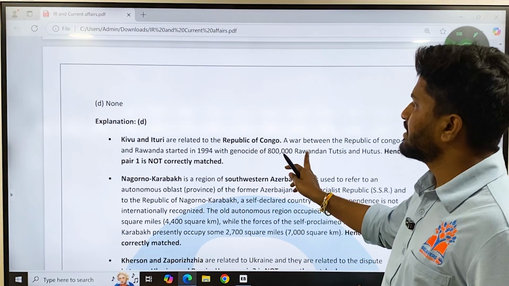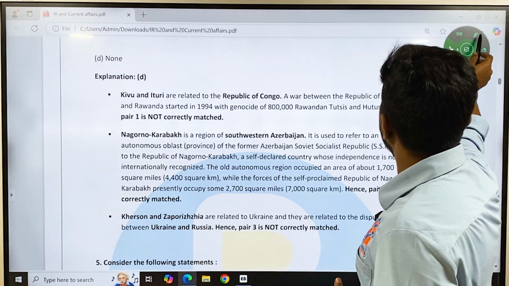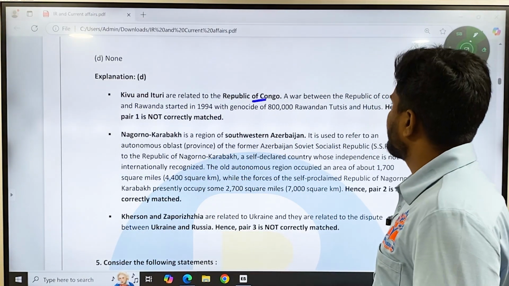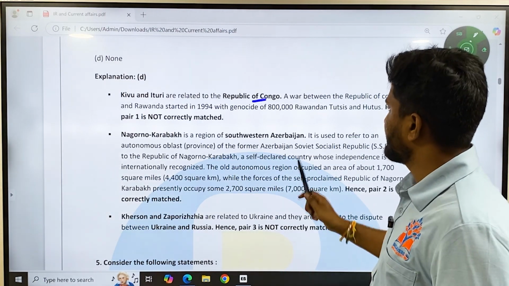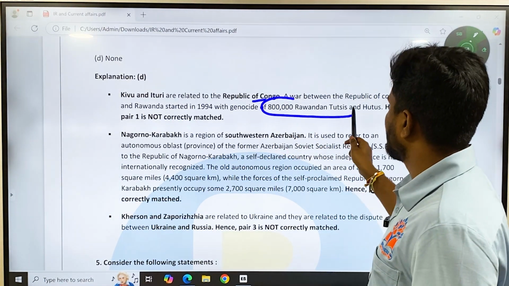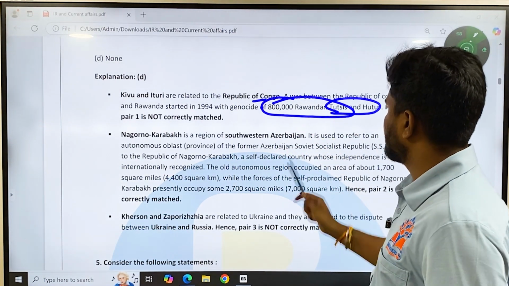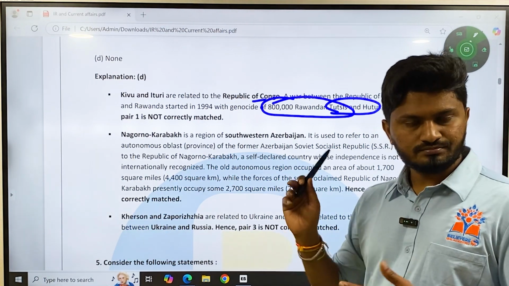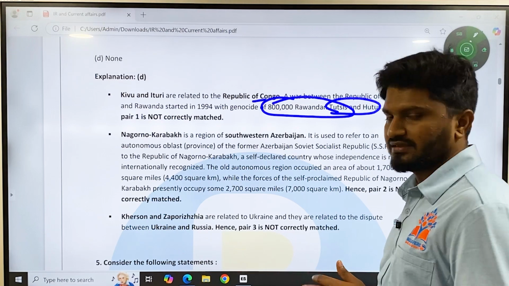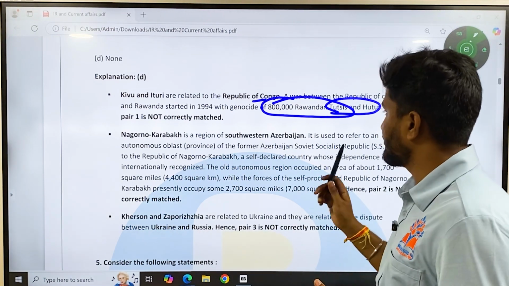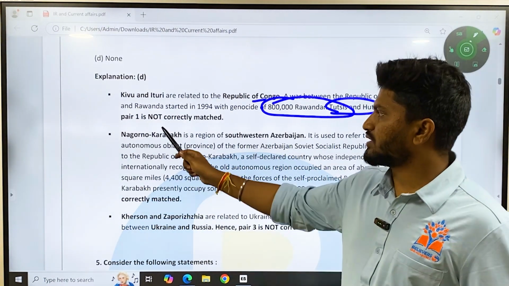So the explanation is Kivu and Ituri are related to the Republic of Congo. A war between the Republic of Congo and Rwanda started in 1994 with a genocide of 8 lakh Rwandan Tutsis and Hutus. Tutsis and Hutus are the indigenous tribals of Rwanda. So this war has still been going on. 8 lakh people have been killed there, hence pair 1 is not correctly matched.